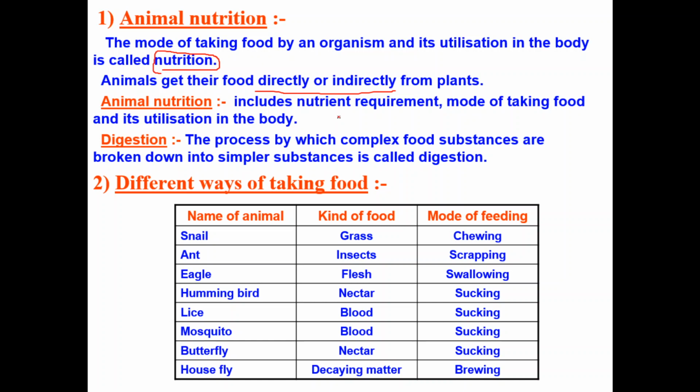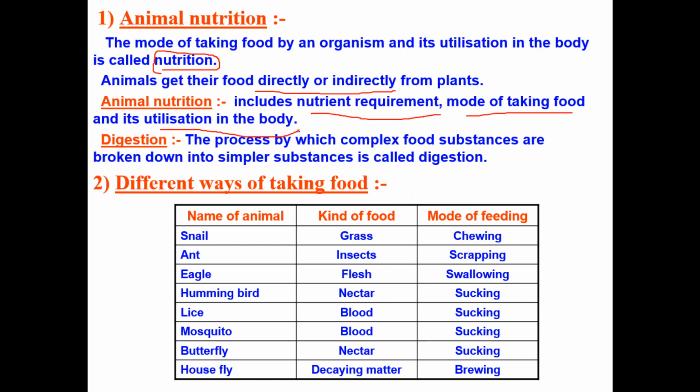Animal nutrition includes nutrient requirements. What are the major nutrients present in our food? They are carbohydrates, proteins, fats, minerals, vitamins, water, and dietary fibers. You have learned these in your previous class, that is sixth class. And also the mode of taking food, how they take the food, and its utilization, how they utilize.